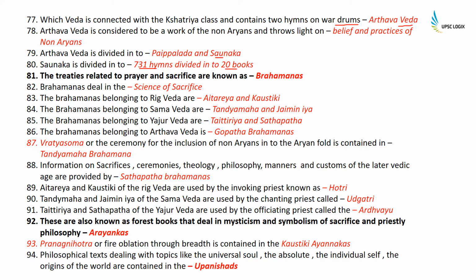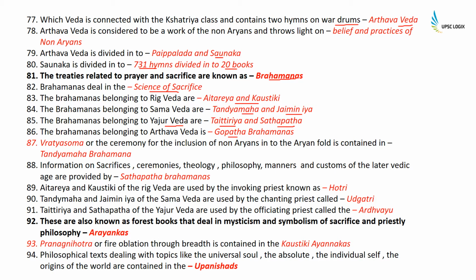The treatises related to prayers and sacrifice are known as Brahmanas. Brahmanas deal in science of sacrifice. Brahmanas belonging to Rigveda are Aitareya and Kaushitaki. Brahmanas belonging to Samveda are Tandya Maha and Jaiminiya. Brahmanas belonging to Yajurveda are Taittiriya and Shatapatha. Brahmana belonging to Atharvaveda is Gopatha.